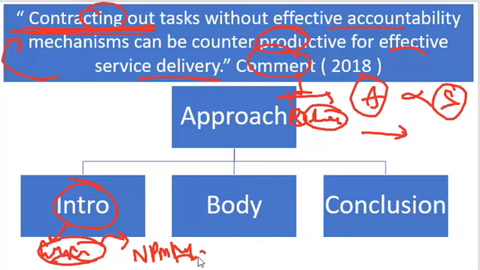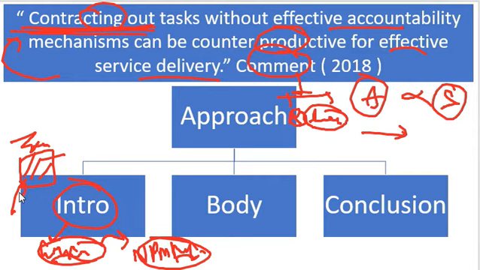Contracting out means giving the contract to an external agency or managers, from administrator to manager. You can link it with the new public management, talk about Peter Drucker, the public choice approach, neo-Taylorism. In this way you can start your introduction, defining contracting out by linking it with these thinkers, okay.